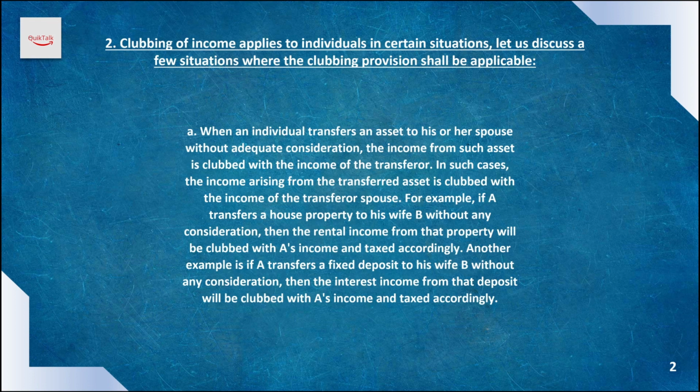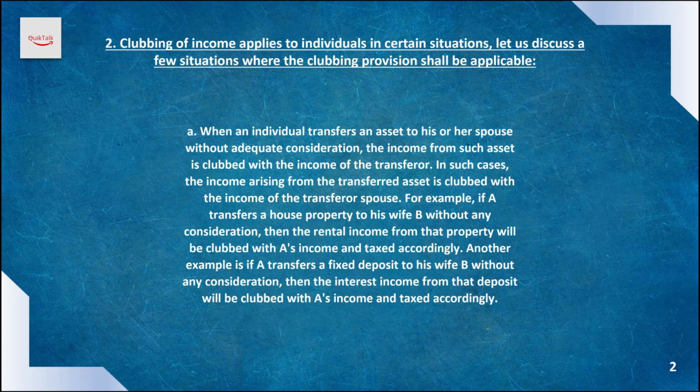Another example is if A transfers a fixed deposit to his wife B without any consideration, then the interest income from that deposit will be clubbed with A's income and it will be taxed accordingly. Therefore, whatever assets are transferred to B and whatever income is generated on the assets transferred, it won't be taxable in the hands of B, but rather it will be taxable in the hands of A only.